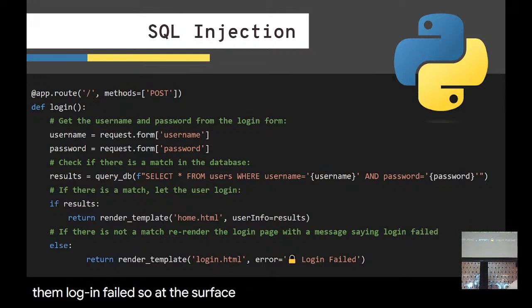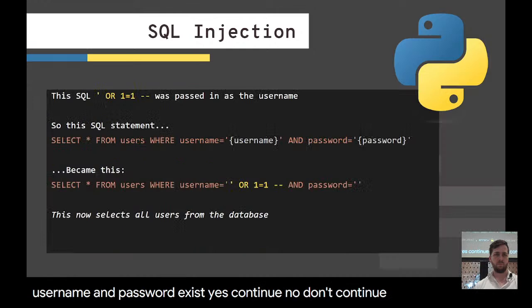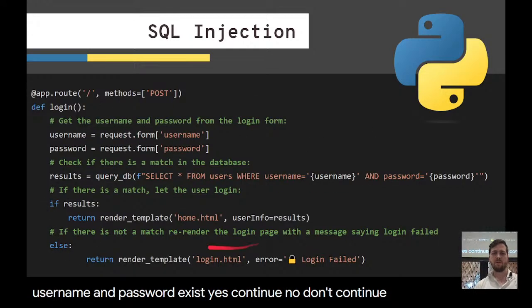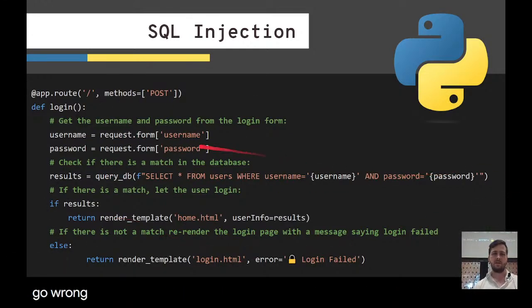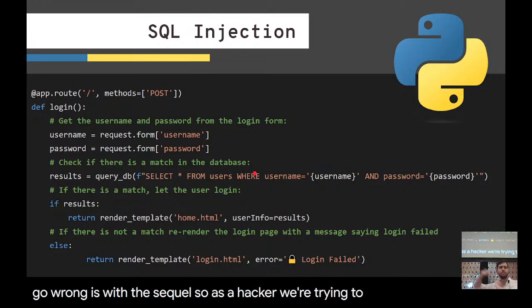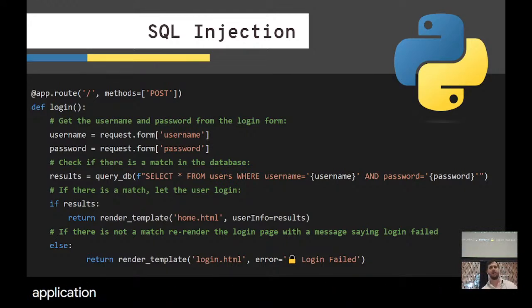So at the surface level, this seems reasonable. Right? Does the username and password exist? Yes. Continue. No. Don't continue. So where things go wrong is with the SQL. As a hacker, we're trying to send inputs into the application and exploit and manipulate the application somehow.